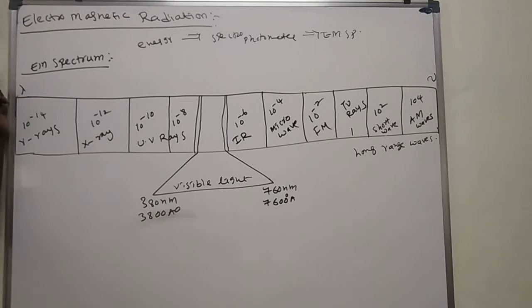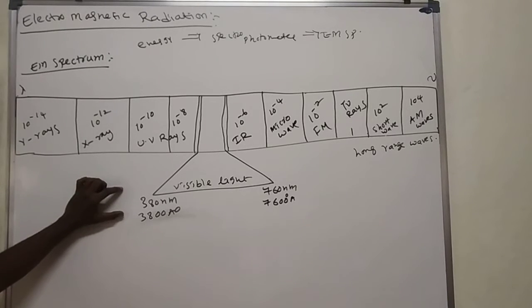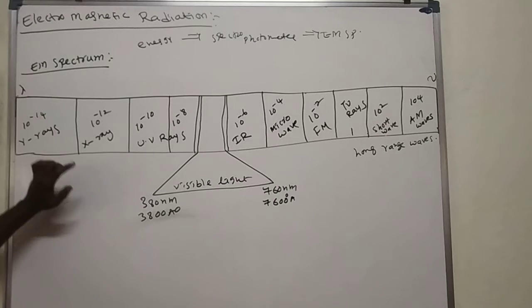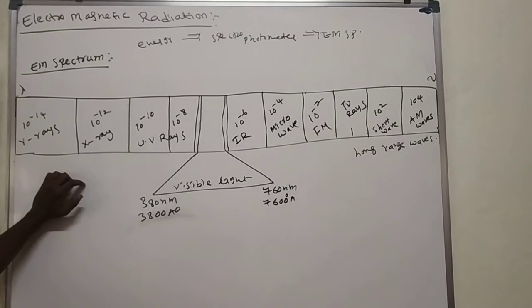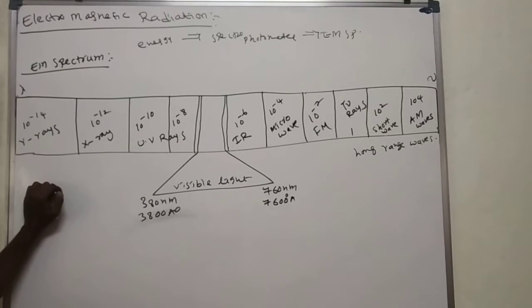Electromagnetic radiation contains various types of waves. Such waves are gamma rays, X rays, UV rays, IR rays, microwaves, FM, AM, short waves, long waves, and visible light. All are present in electromagnetic radiation, but we can see only visible light. We can't see all these waves. All these waves are arranged in one systematic order, and then we get the electromagnetic spectrum.